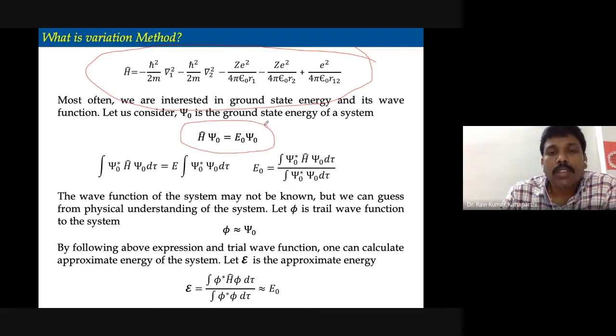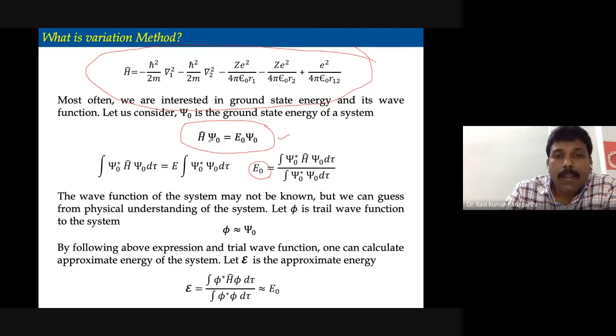Now, most of the time we want to solve the Schrodinger wave equation, right? Let us consider psi 0 as the ground state wave function of the system. Ideally we are supposed to solve the Schrodinger wave equation. Well, if that is not possible, then at least we want to calculate the energy, at least the ground state energy. How do we calculate the ground state energy? Well, this is a simple method that you can do.